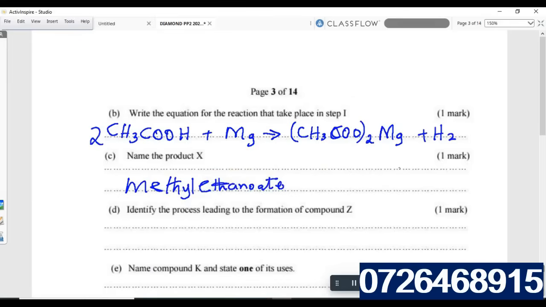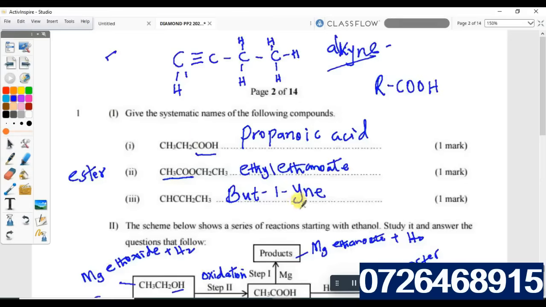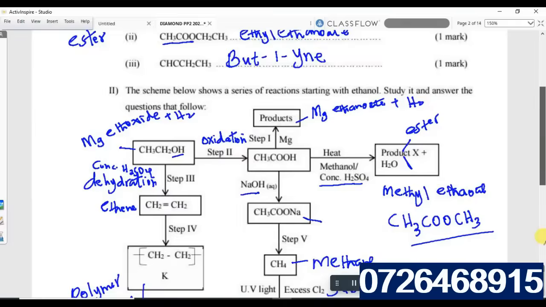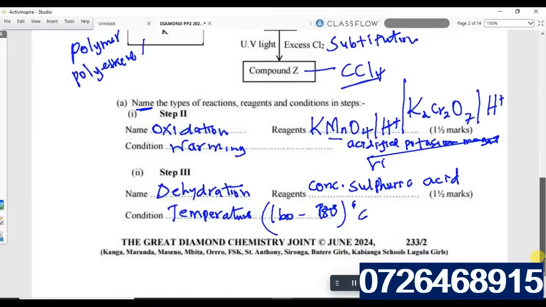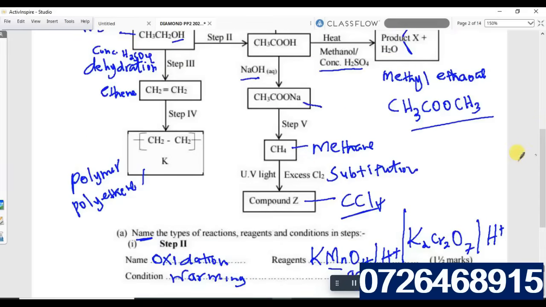Identify the process leading to the formation of compound Z. That was substitution. This is where we had compound Z from, that is substitution.